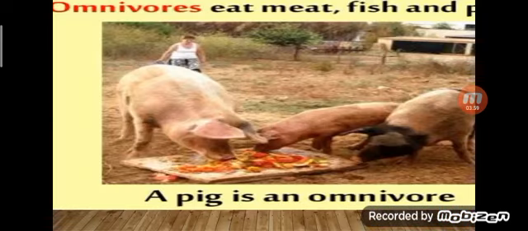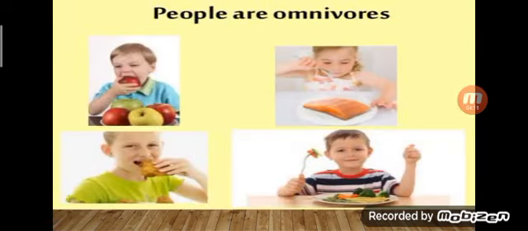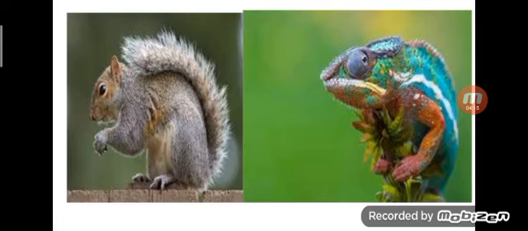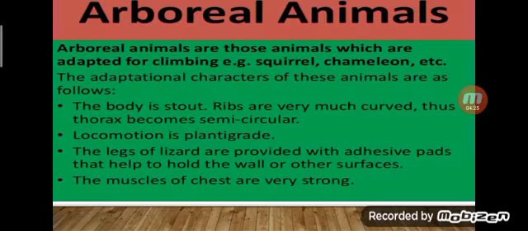Okay, next one, omnivores. Omnivores means eating both plants and animals. The pig is the best example of an omnivore, and also the human and the monkey. Okay, people also come under omnivores. Next one, what is adaptation? Adaptation is defined as the process of adjustment of an organism to its environment.